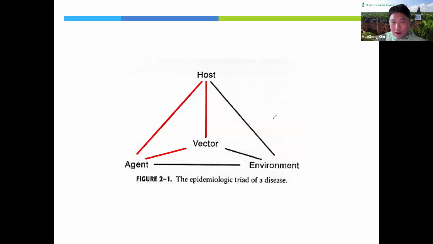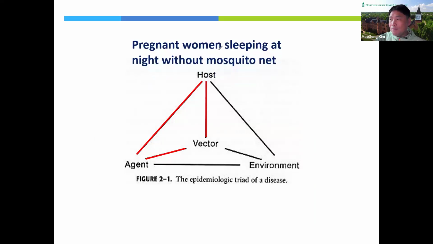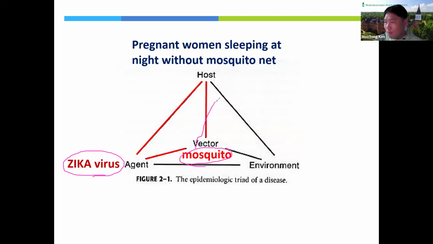So in this triad, the host is the pregnant woman sleeping at night without a mosquito net, okay? The agent is the Zika virus, and the factor is mosquitoes. Mosquitoes carry the Zika virus and bite pregnant women.